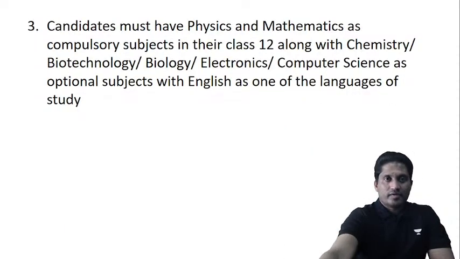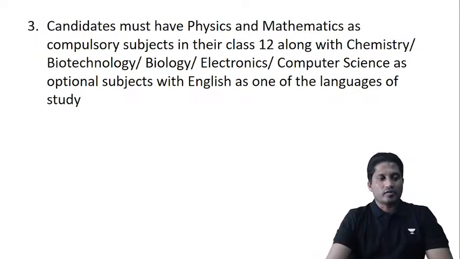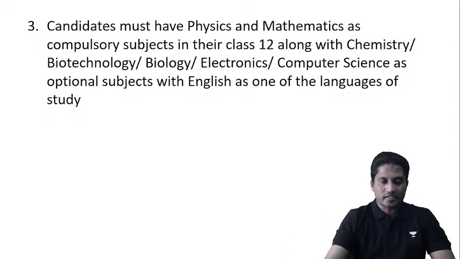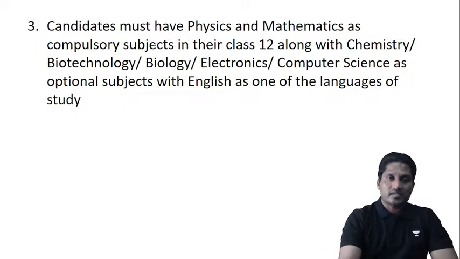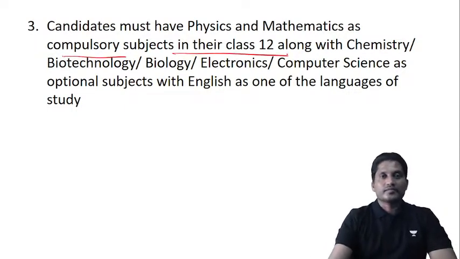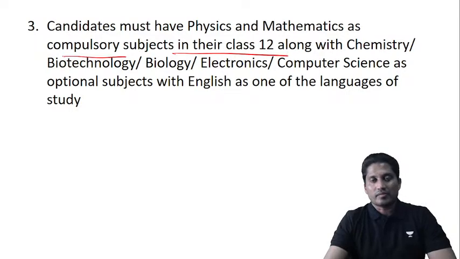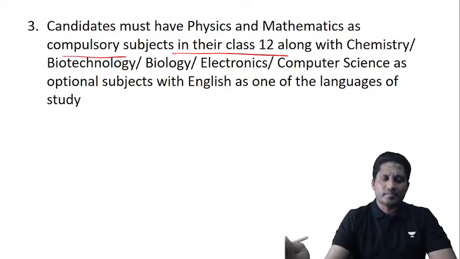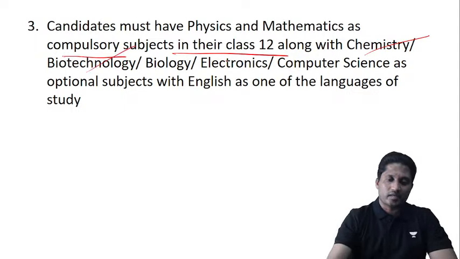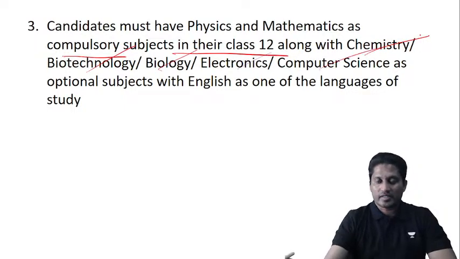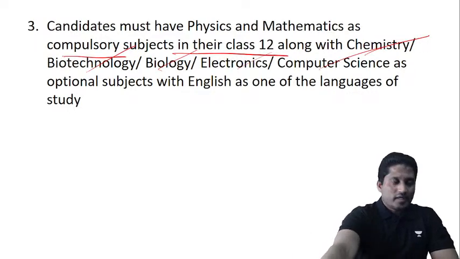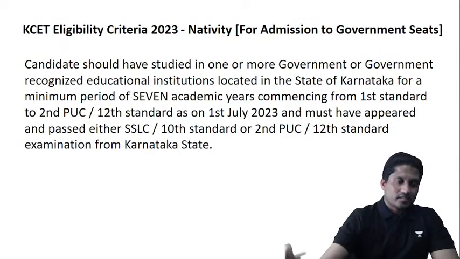Now, what are the subjects required to write the KCET exam? Candidates must have physics and maths as their compulsory subjects in class 12th. If physics and maths are not compulsory, obviously they cannot do it. The other paper can be chemistry, biotechnology, biology, electronics, computer science, or whatever as an optional subject, with English as one of the languages of study. Let's move to the next section, guys.